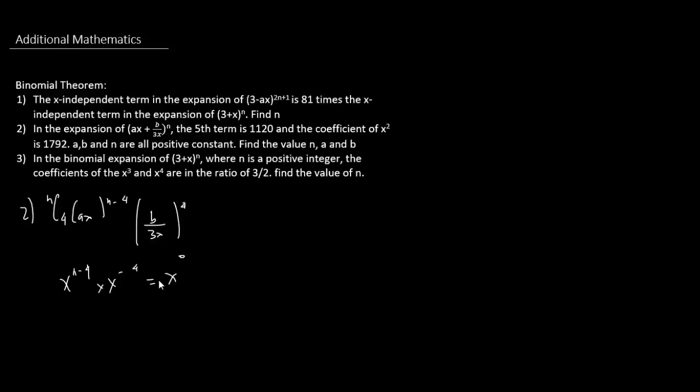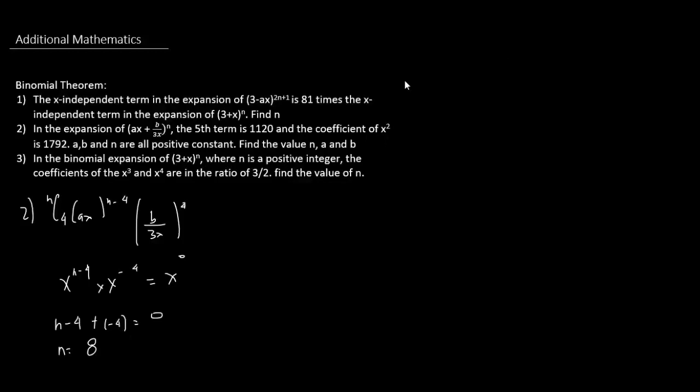Finding the coefficient is not needed, although it is given to be 1120. The information is there to let us know that it is the independent term, right? So we have x to the power of n minus 4 times x to the power of negative 4, that should give us x to the power of 0, in other words, 1. If we want to find n, we have to convert it to x to the power of 0, so we have the common base, right? So right here we have n minus 4 plus negative 4 is equal to 0, and therefore, n is equal to 8.